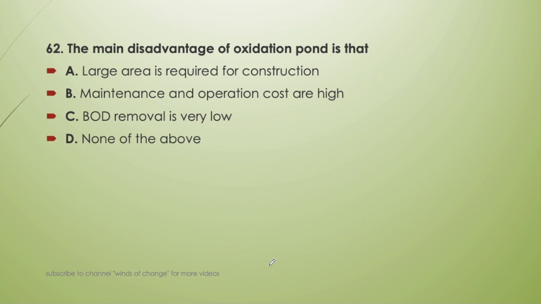Next question. The main disadvantage of an oxidation pond is that large area is required for construction, maintenance and operation costs are high, BOD removal is very low, or none of the above. In the oxidation pond, you should know that a large area is required for construction. It is right. Maintenance and operation costs are high: this is a very incorrect statement, because maintenance and operation cost is very low in case of the oxidation pond. We have to do nothing. Everything is done by the simple natural phenomenon of the algae in the form of facultative oxidation, that is, both aerobic as well as anaerobic conditions developed in the oxidation pond. And BOD removal is very low.